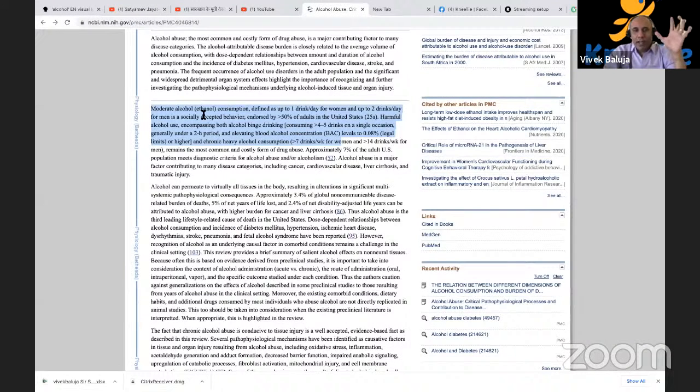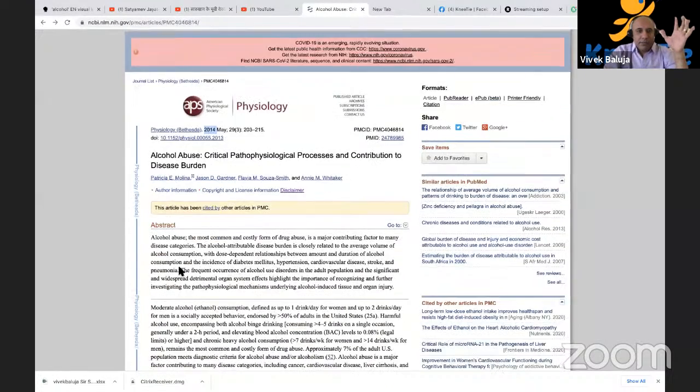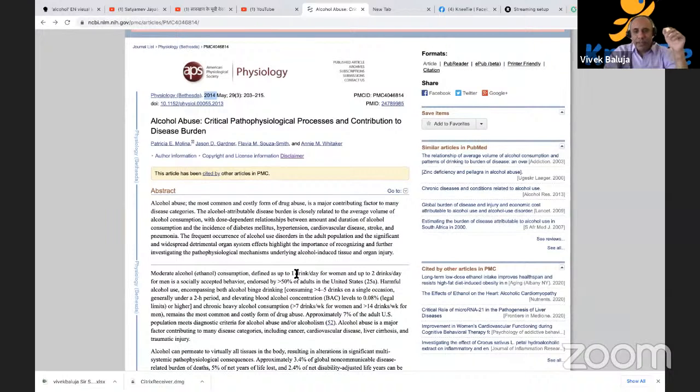It says moderate alcohol, and this is in a paper that was published in 2014, and it says moderate alcohol consumption is defined as 1 drink per day for women and up to 2 drinks per day for men, and is socially accepted behavior endorsed by greater than 50% of adults in the United States. Harmful alcohol use encompasses binge drinking, consuming greater than 4 to 5 drinks on a single occasion, generally under a 2-hour period.